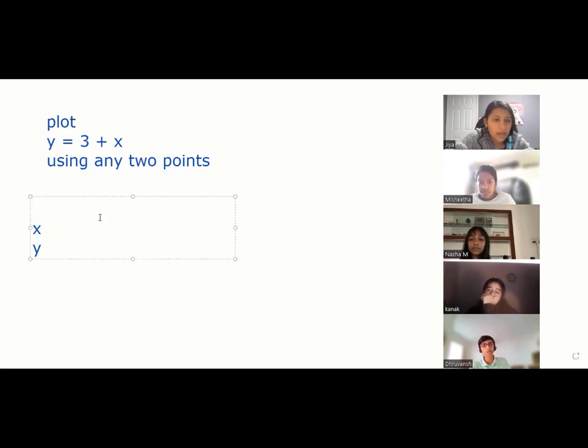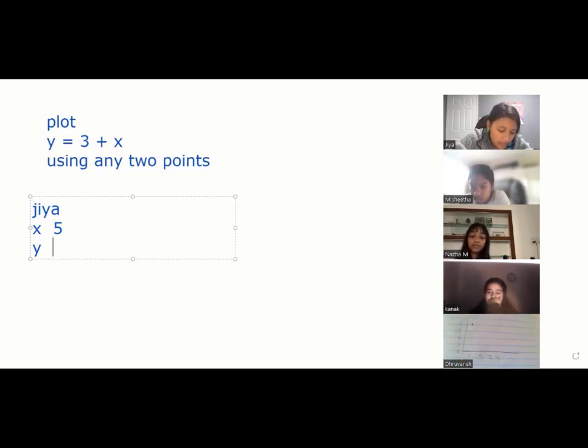I took x is 5. X is 5. So, y will be? No, sorry. If x is 5, how much is y? 8. Correct.